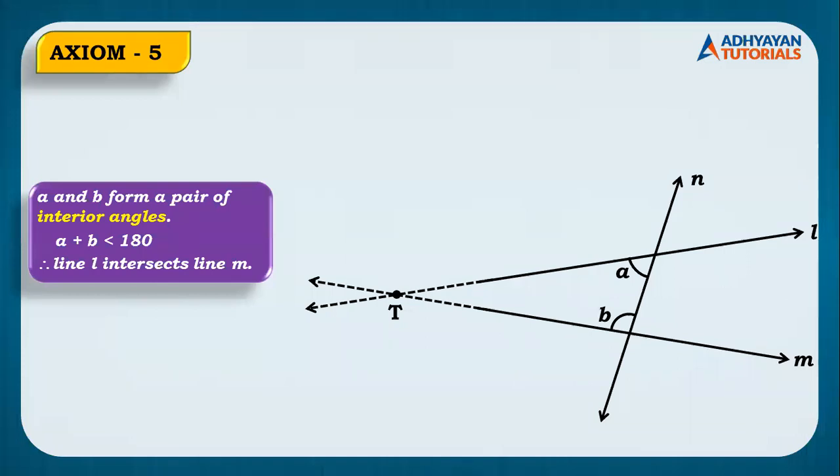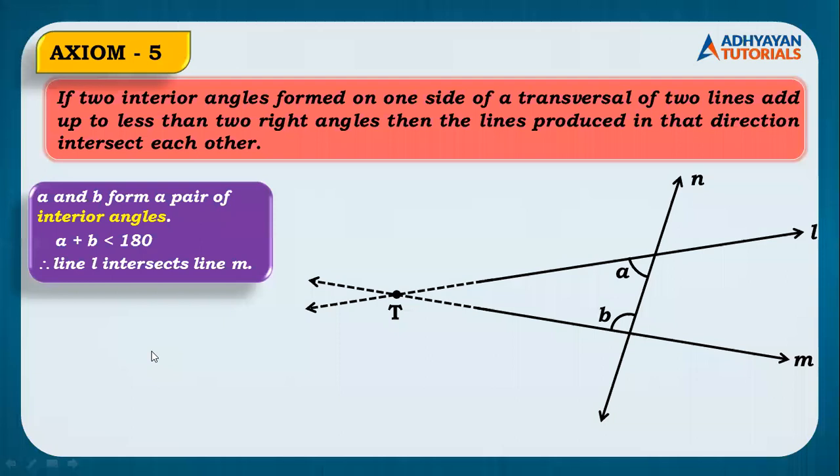Whatever we discuss now with respect to axiom 5, children, don't worry looking at the statement. Here it is. We'll just understand the statement as well. If two interior angles formed on one side of the transversal, जैसे आप लोग देख सकते हो A and B are on one side of the transversal, right?